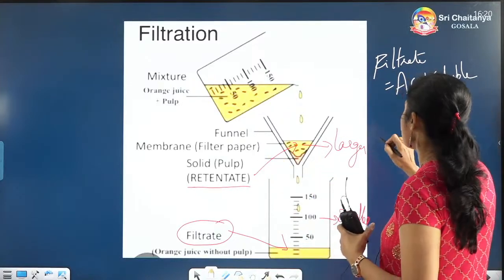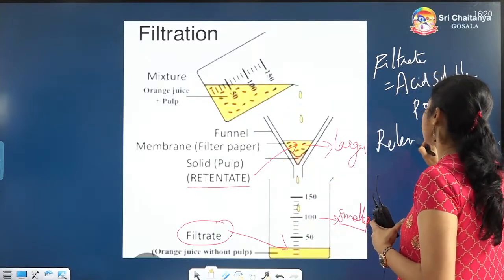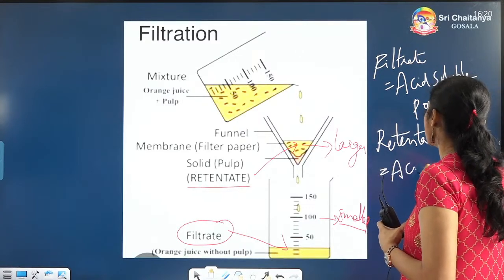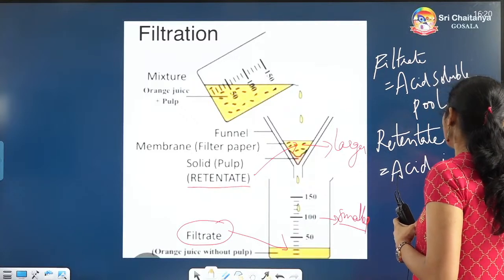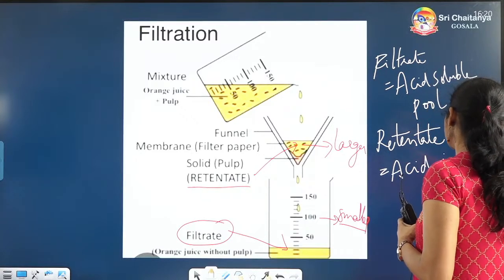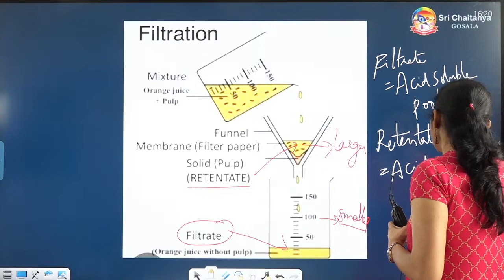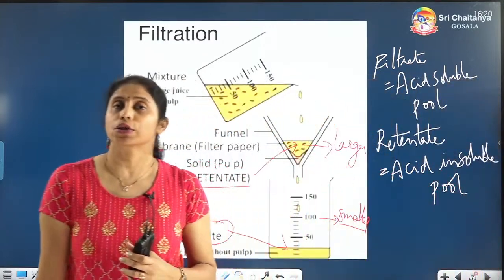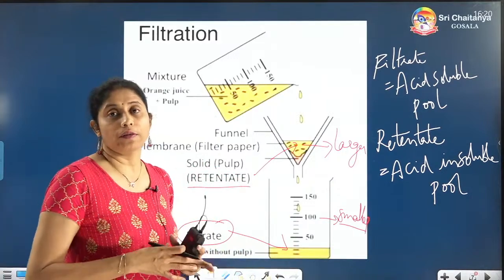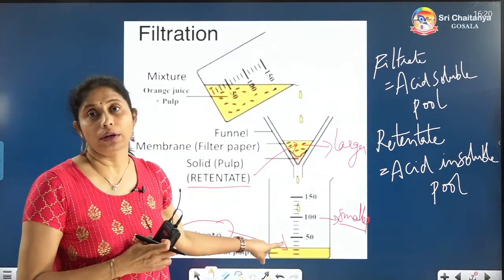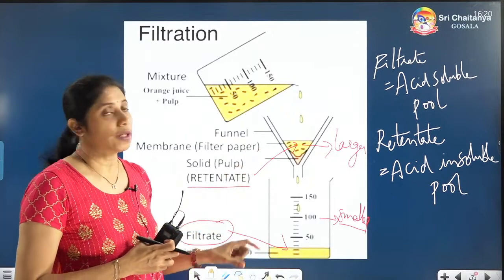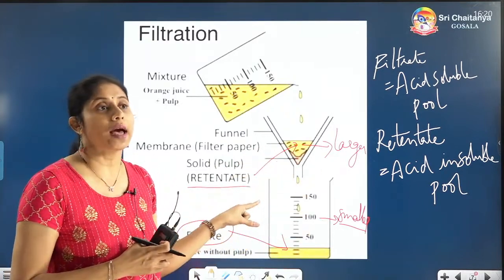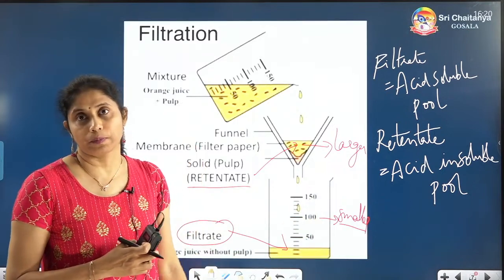Then the retentate, which is left over in the filter, is called the acid insoluble pool. Maybe they are not soluble in the acid, and there are also larger particles which cannot be filtered, so they did not pass into the jar. Because of that we can say the retentate is the acid insoluble pool, or it will have the larger particles.